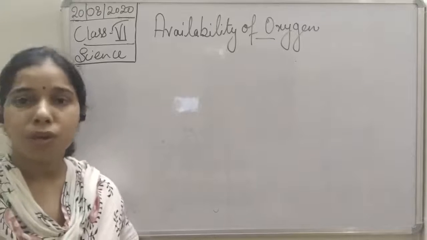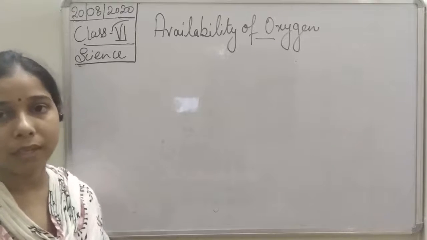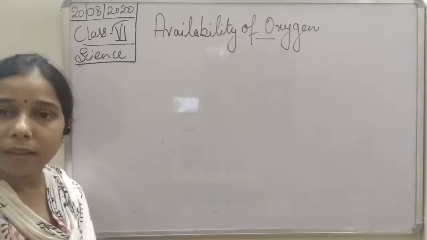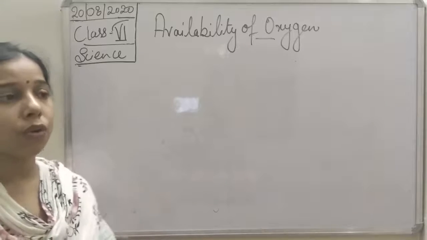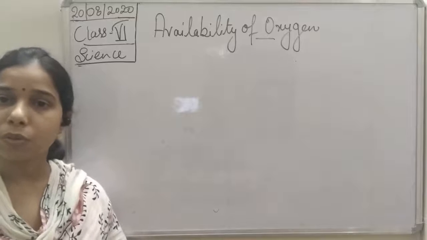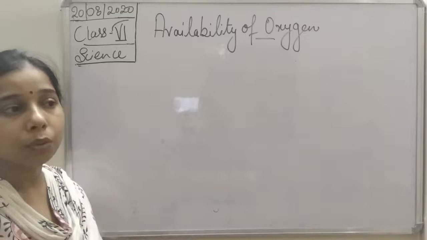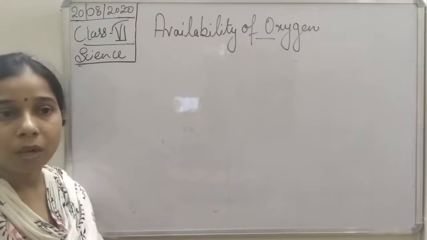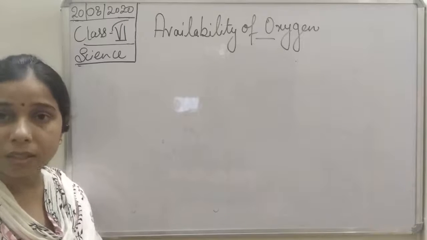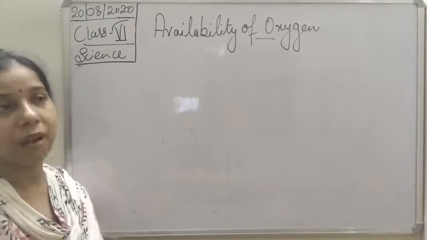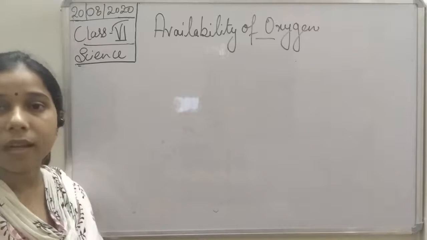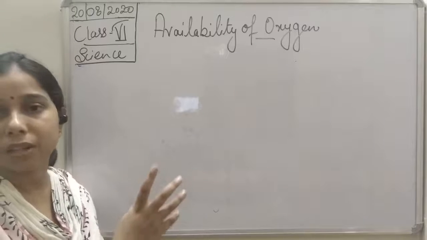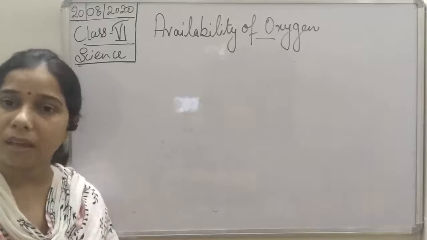Hello students. In the previous class we were talking about carbon dioxide, water vapor, smoke and dust particles. When we talk about water vapor, we discussed that water vapor is a part of the air. By the process of evaporation, the water surface gets heated due to sunlight, and when you provide heat, it gets converted into water vapor, evaporates and mixes with the atmosphere.